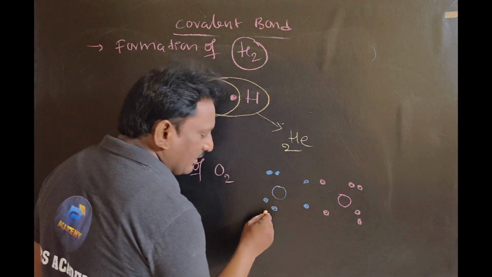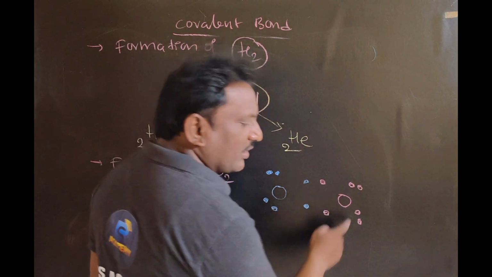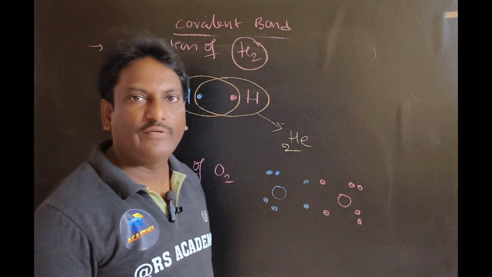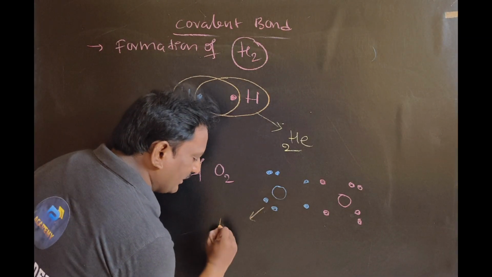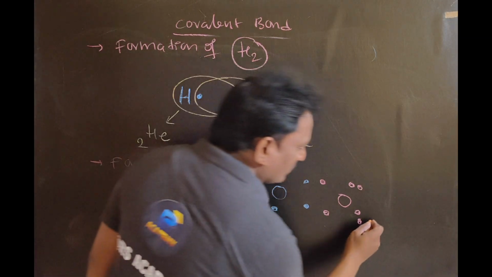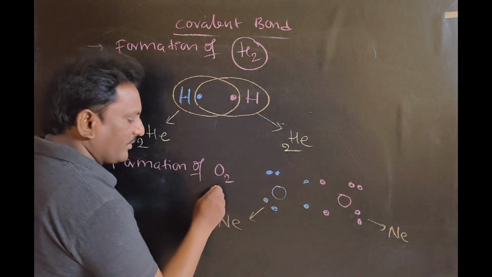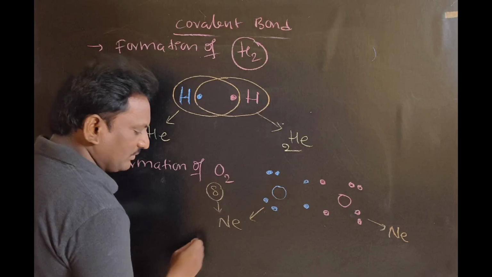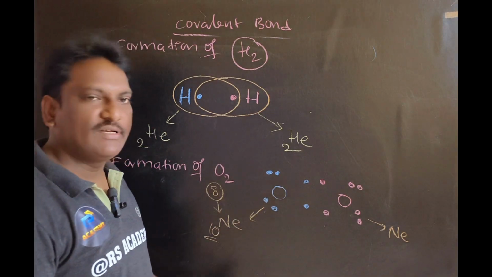It wants to attain neon configuration, so it requires two electrons. This one also wants to attain neon configuration, because oxygen has atomic number 8, so it wants to attain the nearest noble gas configuration of neon, which is atomic number 10.